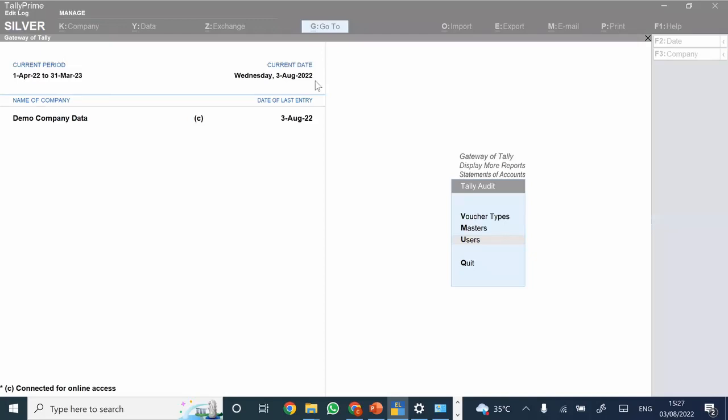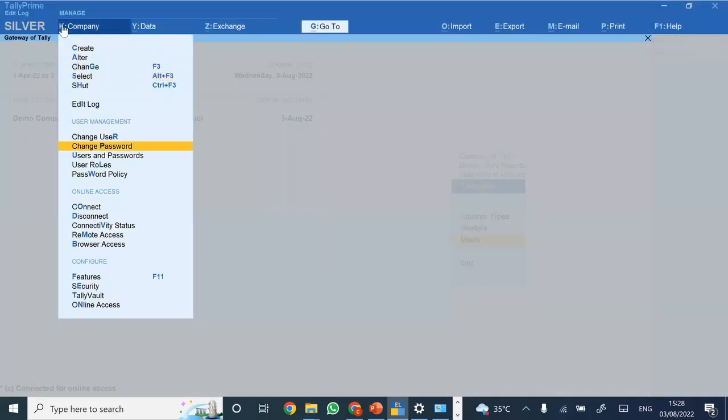Can we list those who altered after acceptance? So yes, see, basically there are two things in the same. At the time of company creation itself, what you could do is, when you have created any of the company, you could define your user rights based on the same. Let's say an accountant has only the voucher creation rights, and voucher alteration, deletion, or modification rights would be available only with the system administrator. So the first thing is you can have the controls in the system itself through these user roles.